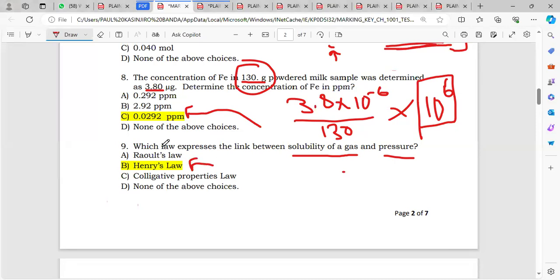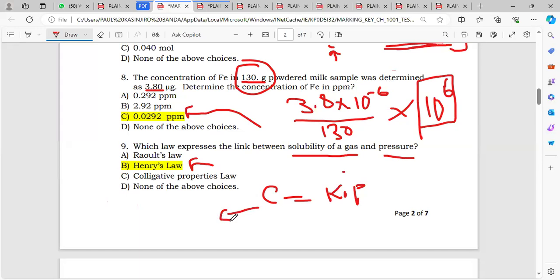And Henry's law is given by this formula. I don't know if you know it, but I hope you do, because it's coming in the exam, whether you want it or not. Questions about this law, don't miss. So it's given by the formula C equals K multiplied by P.